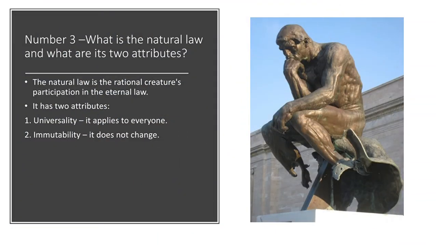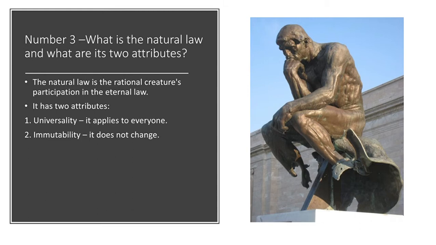Up next, number 3. What is the natural law, and what are its 2 attributes? Well, the natural law is the rational creature's participation in the eternal law. We are the only creatures. All creatures participate in the eternal law by living out their nature, but we are unique in all of creation because we are rational creatures, and therefore we can understand the eternal law. We can come into contact with the eternal law through our reason.